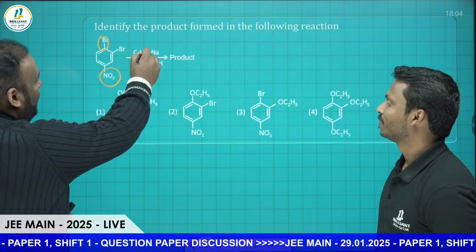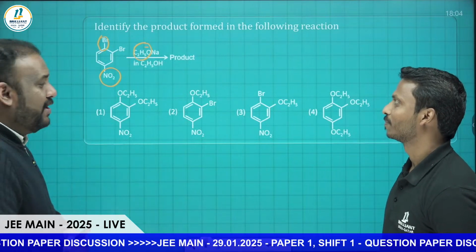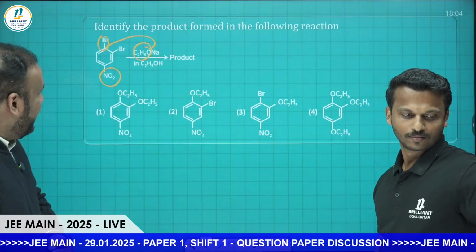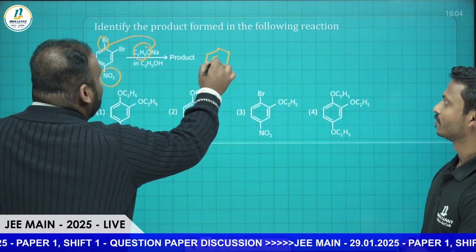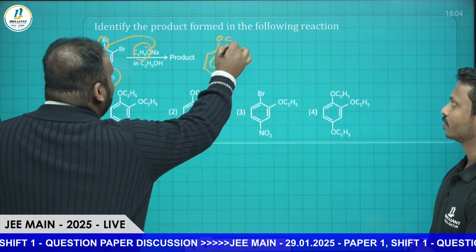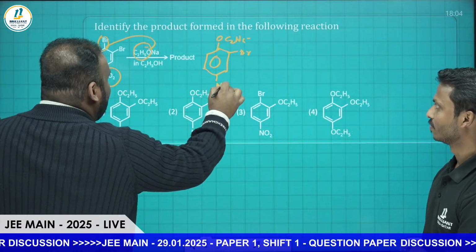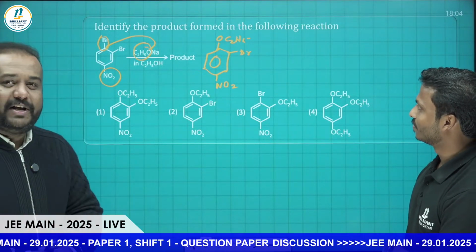So here we have the nucleophile C2H5O minus, which is the ethoxide ion. This ethoxide ion can easily come and attack this particular area, and this will result in the formation of a substitution product, where we have OC2H5 here and all the other groups remain intact. So this will be the product formed in this particular reaction.